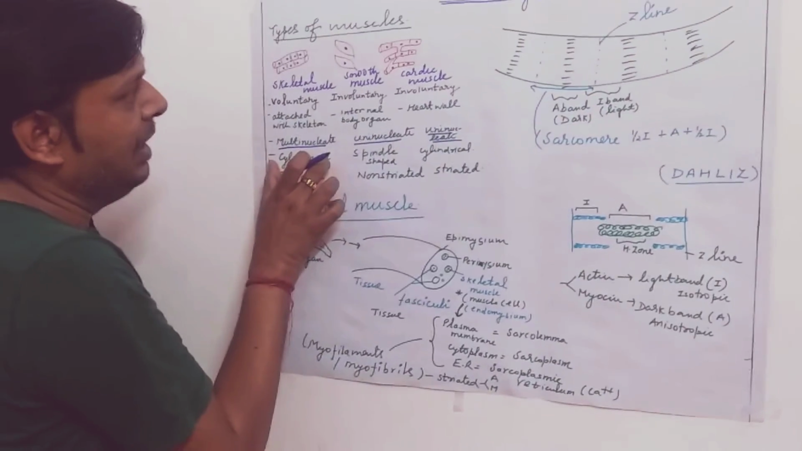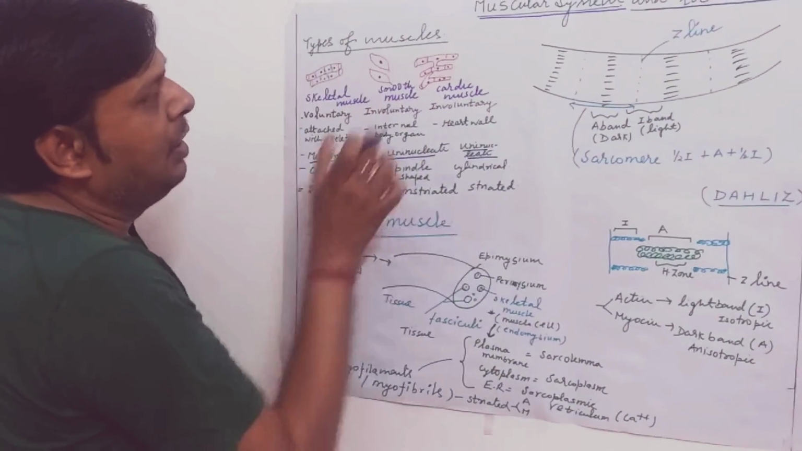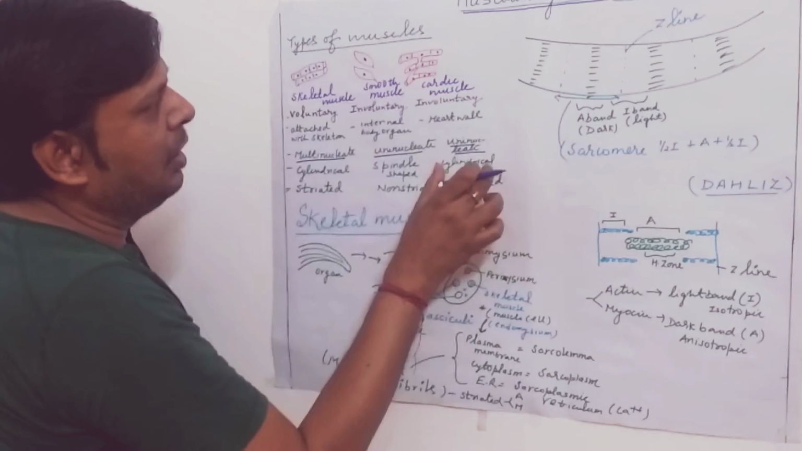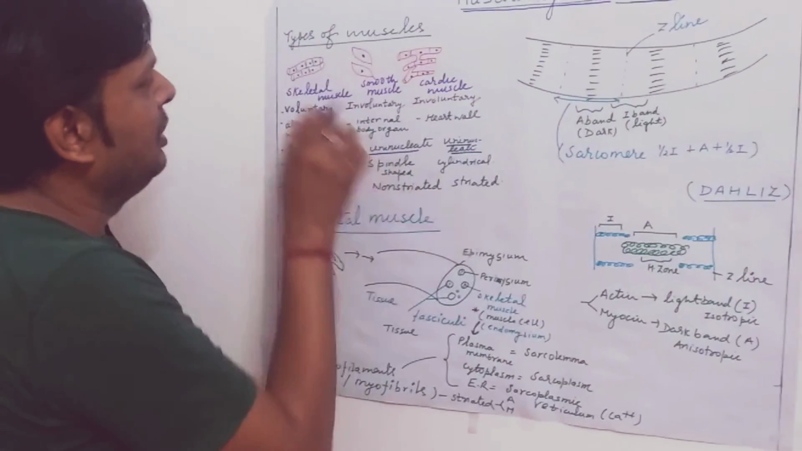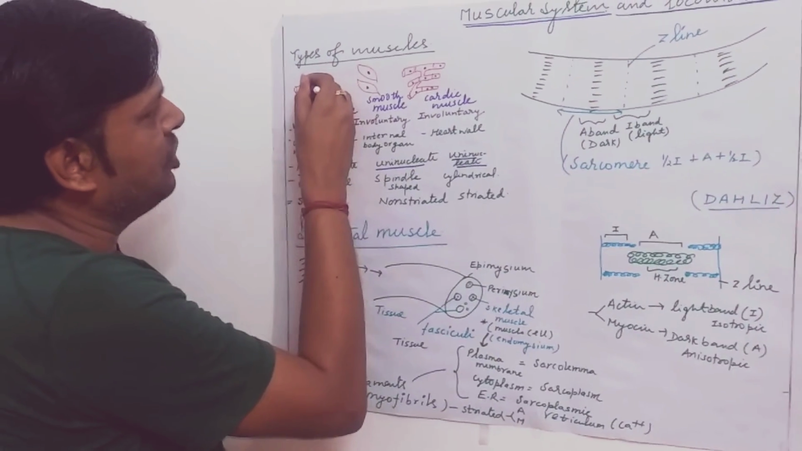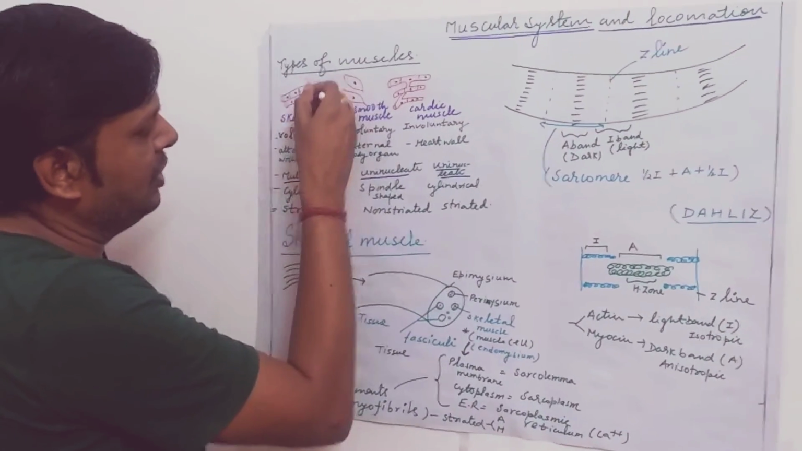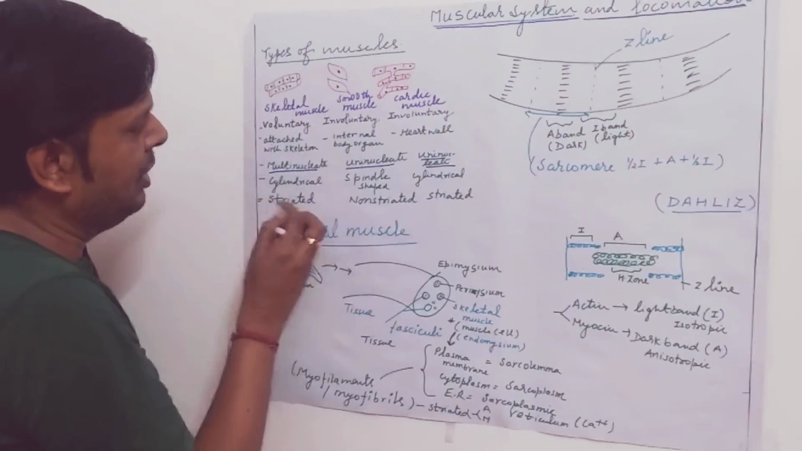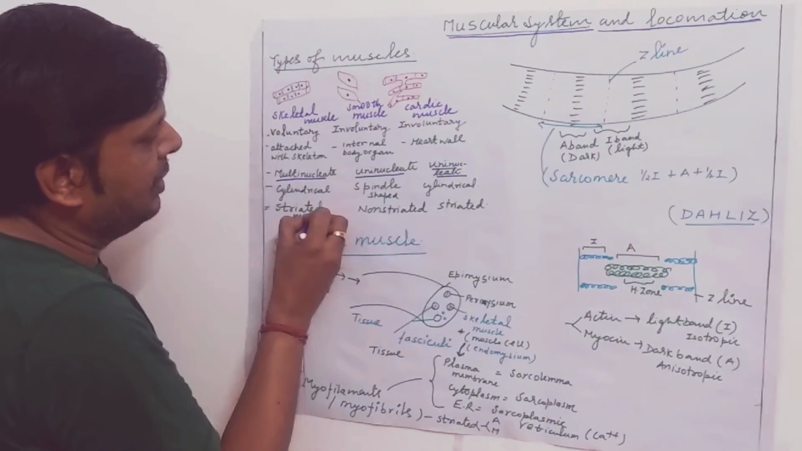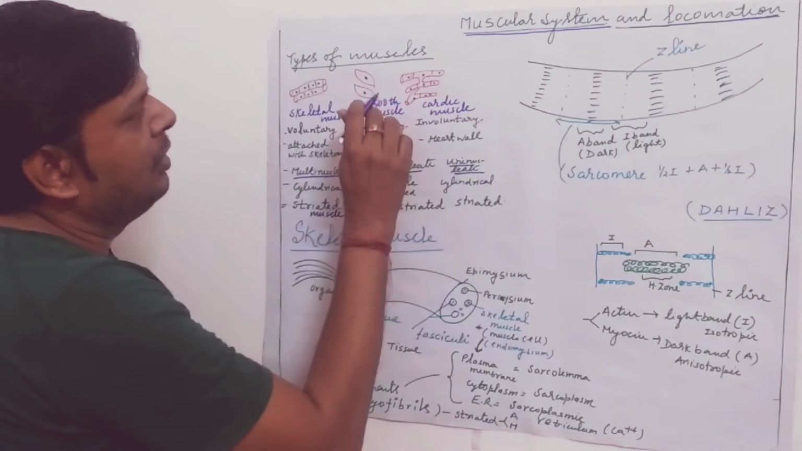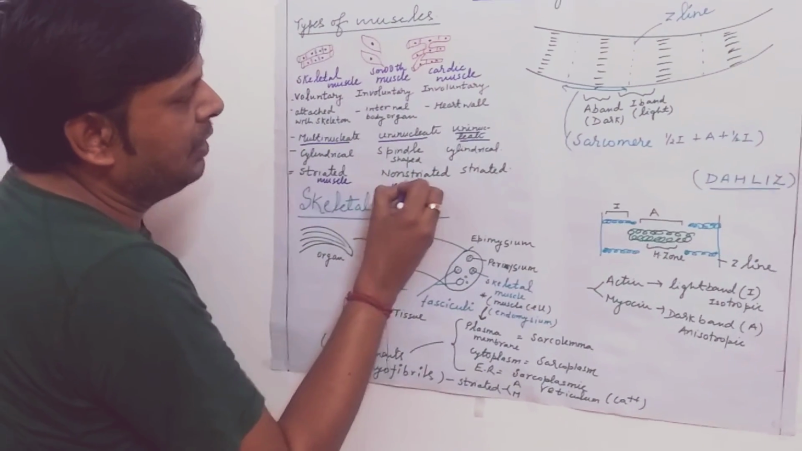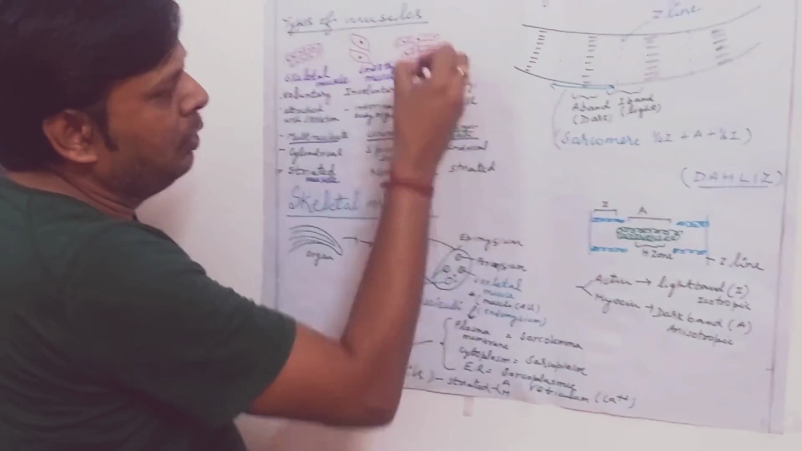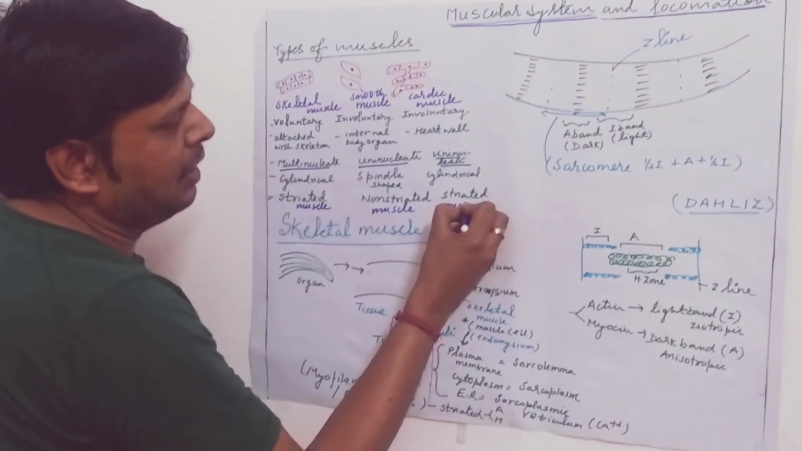Skeletal muscles are cylindrical in shape. Cardiac muscles are also cylindrical, but smooth muscles are spindle shaped in structure. These skeletal muscles have striations, linings in their structure, so skeletal muscles are known as striated muscle. Smooth muscles do not have striations, so they are non-striated muscle. And cardiac muscle is also striated muscle.